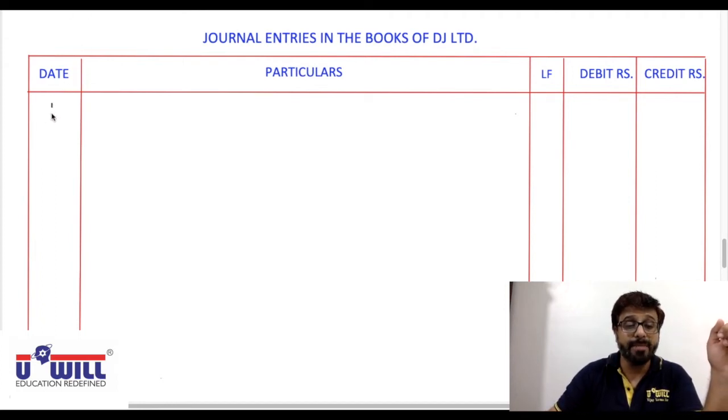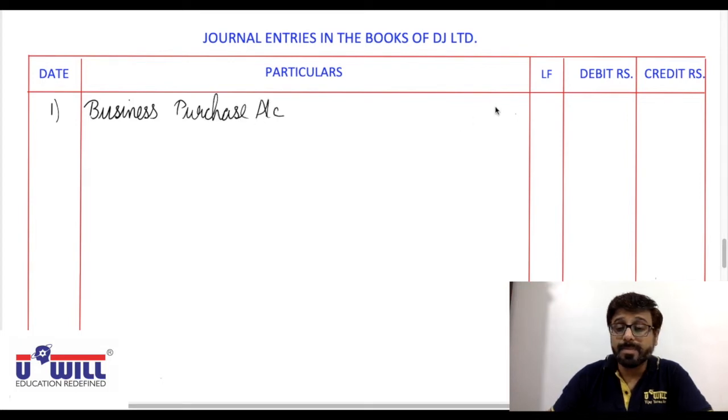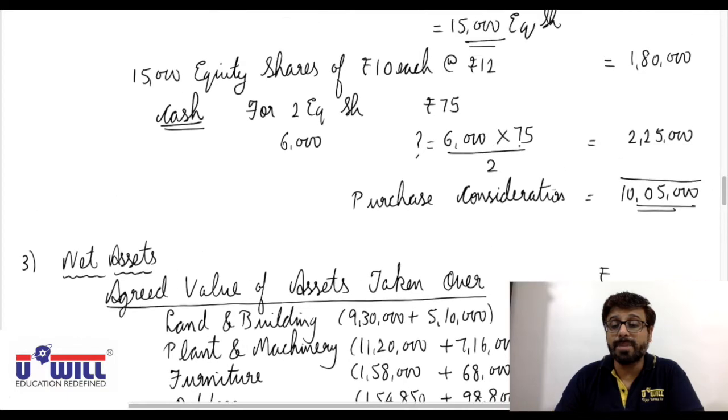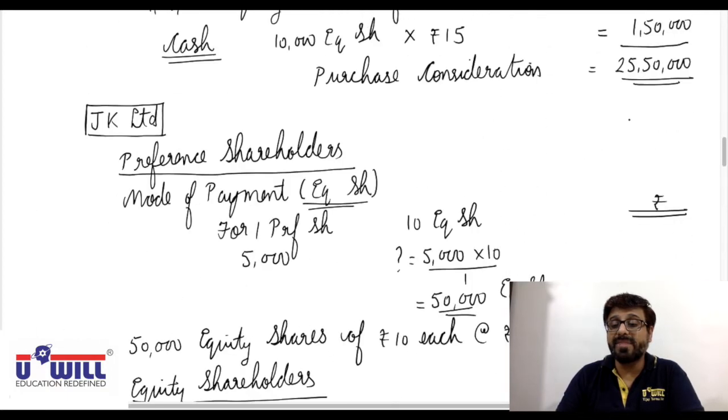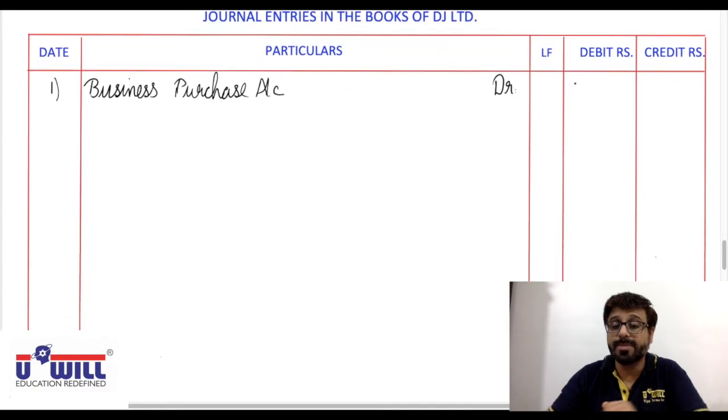We have to follow purchase method of accounting. With the purchase consideration total for both the companies, 25 lakh 50,000 plus 10 lakh 5,000, 35 lakh 55,000.